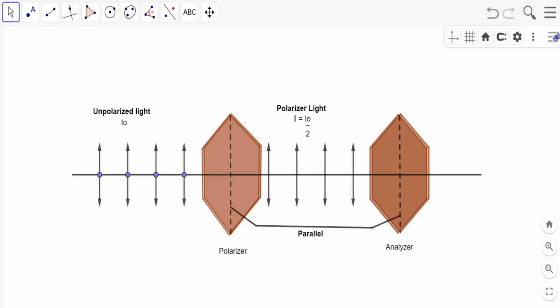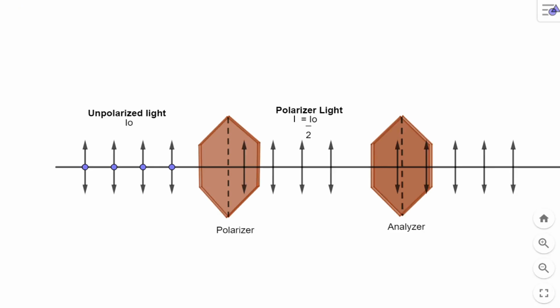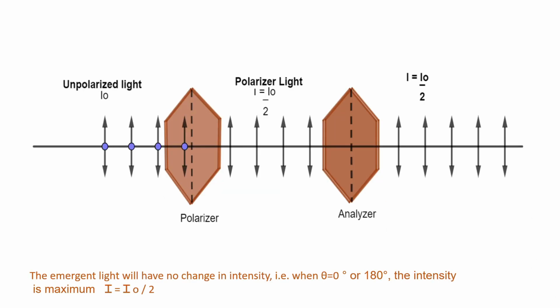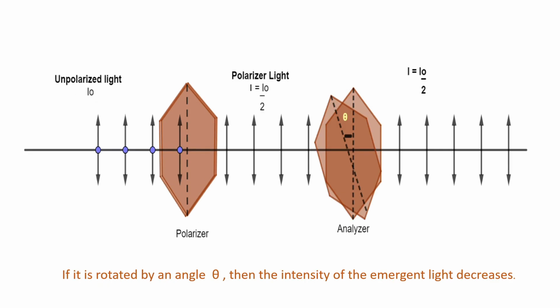Now, if we pass this plane polarized light through another Polaroid, we will call this the analyzer. If the pass axis of polarizer is parallel to the pass axis of analyzer, the emergent light will have no change in intensity. That is, when theta is equal to 0 degree or 180 degree, the intensity is maximum, I equal to I0 by 2.